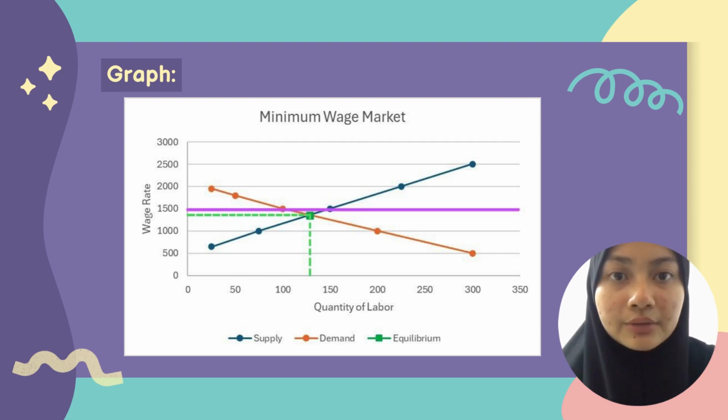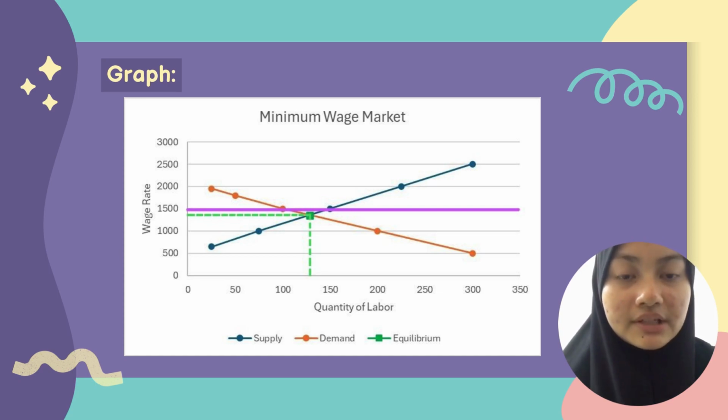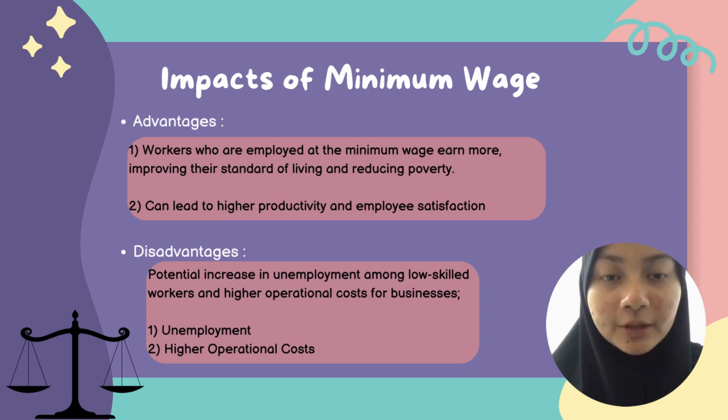So, how we determine the minimum price is by drawing a horizontal line above the equilibrium point, which is in purple color. There it shows that the minimum price is 1,500. Here are the pros and cons of minimum wage.